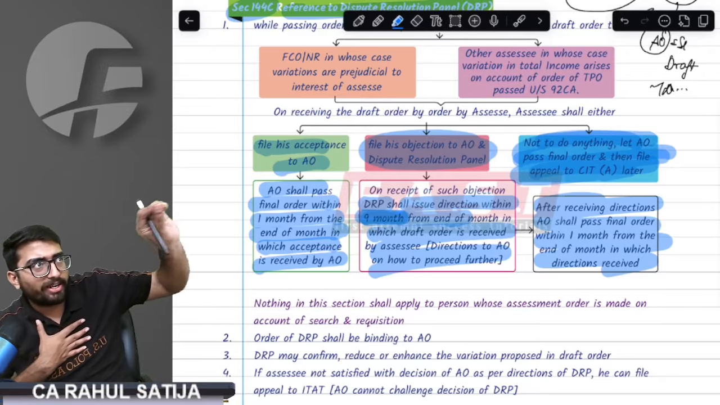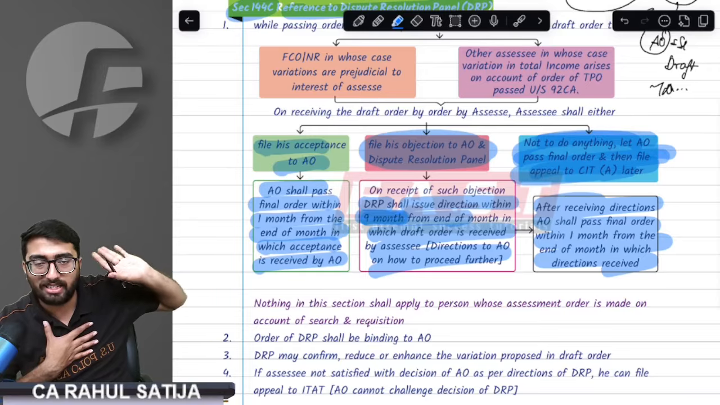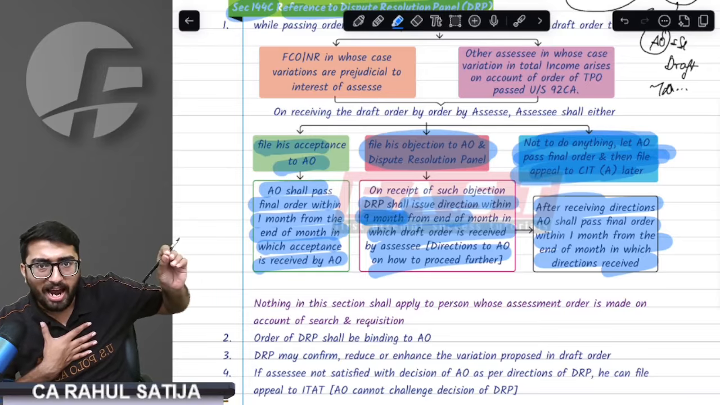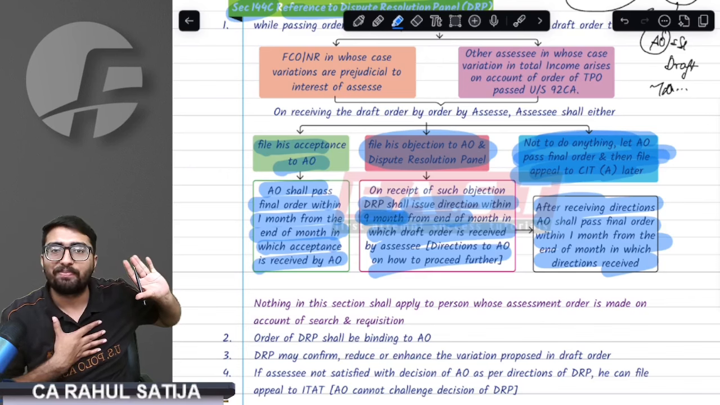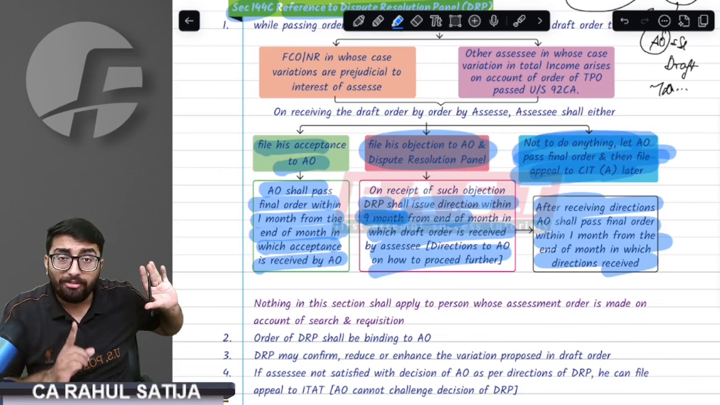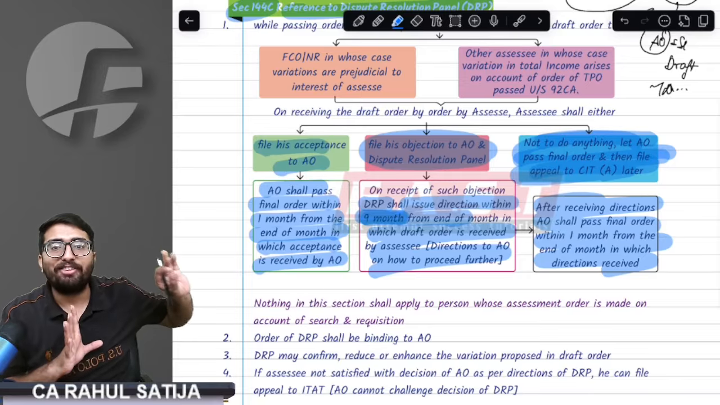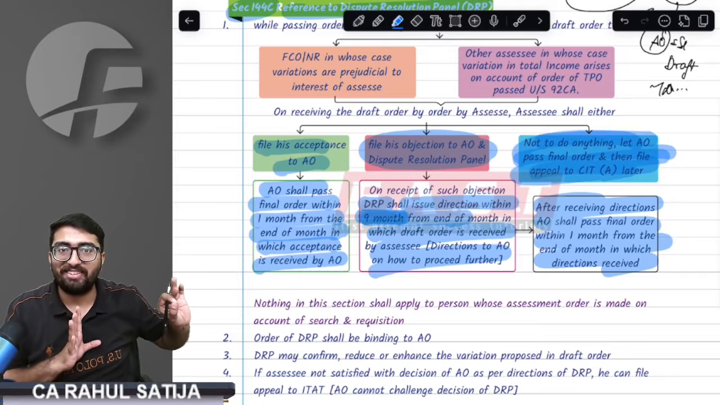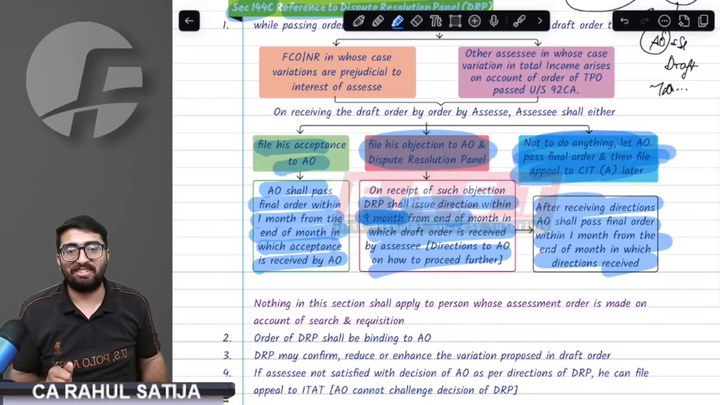So if I'm not satisfied, I might go to DRP. DRP shall issue guidelines within 9 months from the end of the month. And AO shall pass order within 1 month from the end of the month of guidelines. Answer: if AO is not able to pass the order within 1 month, remember, it will be an invalid assessment.